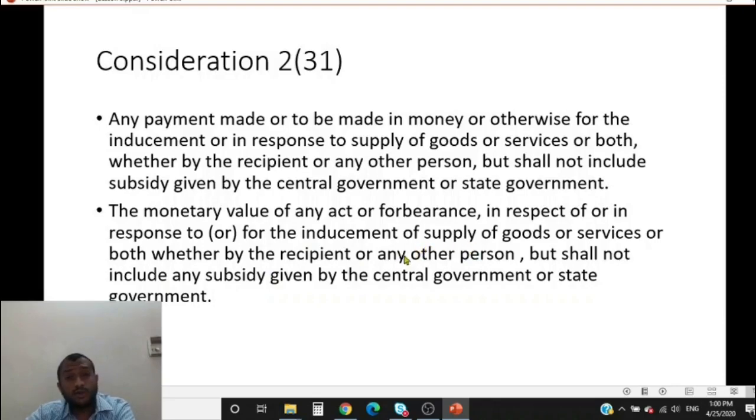So it also need not flow directly from the recipient of service. It could flow from any third person. There's nothing set in stone like that. But in these two things, the common thing is it will not include subsidies from the central government, state government, or any local authority. So any subsidies received would not be included in the definition of consideration, so they would not be subject to GST.